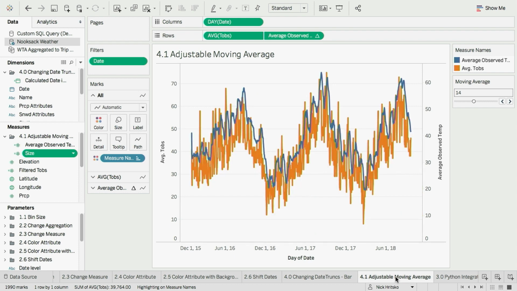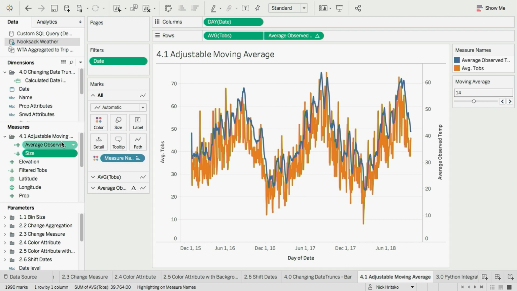Another thing we can do with parameters and dates is to do smoothing or averaging. So how many of you deal with moving averages, 7-day, 14-day, 30-day? Yeah, so you may know that in different situations, your user may want to look at a different period of data or compare the 15-day versus the 30-day. And this is another use of parameters.